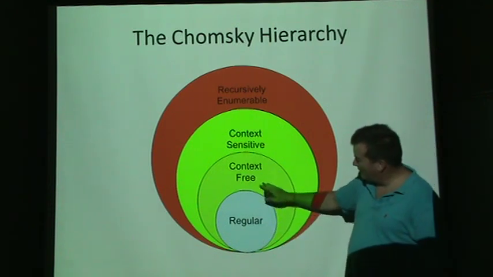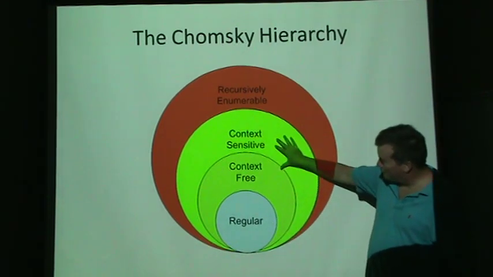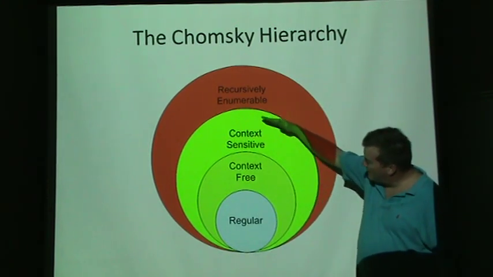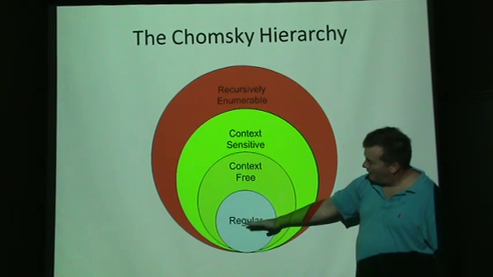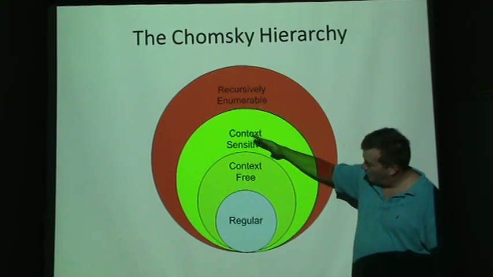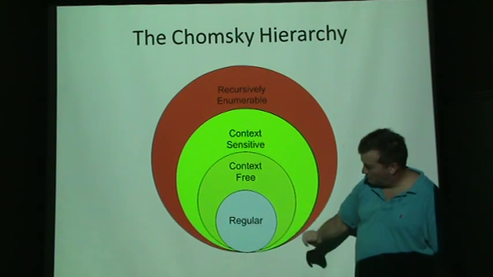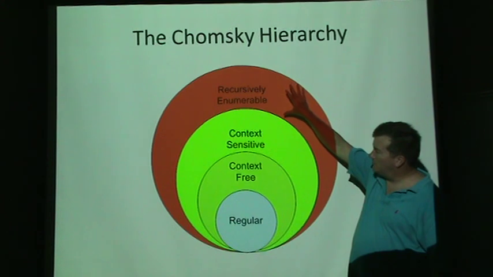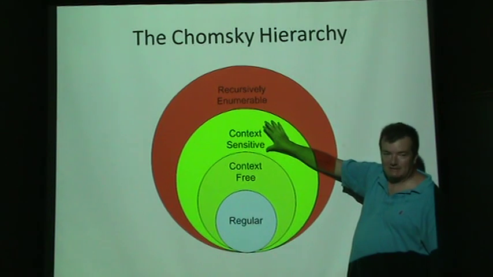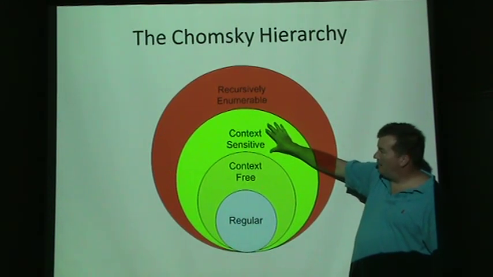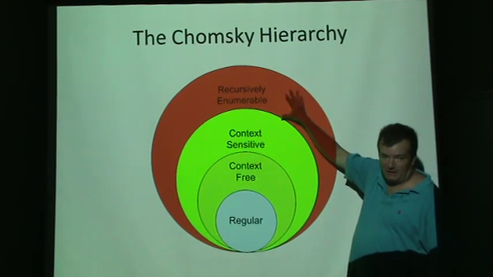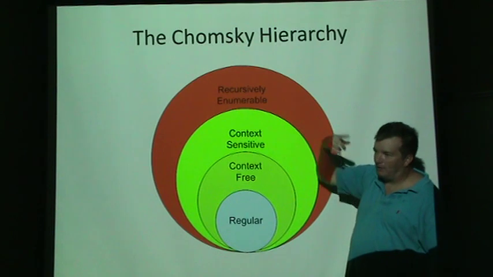So these four layers, I was kind of hoping this was three different shades of green, green meaning go and red meaning stop, I don't know. But from context-sensitive on down, if you can build a language as context-sensitive or using less and less memory, it gets smaller and smaller, we always answer yes or no. But once we get into the languages that are recursively enumerable, but the complement of the language is not recursively enumerable, those are languages where we can always answer yes if the input is a yes, but if the input is a no, we may go into an infinite loop.